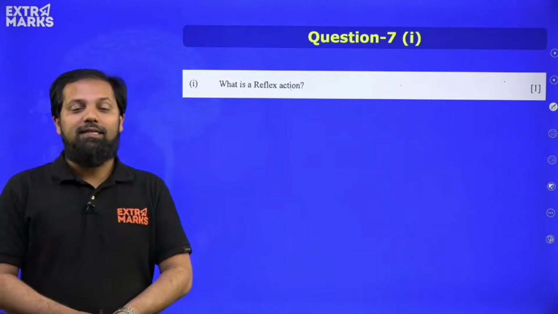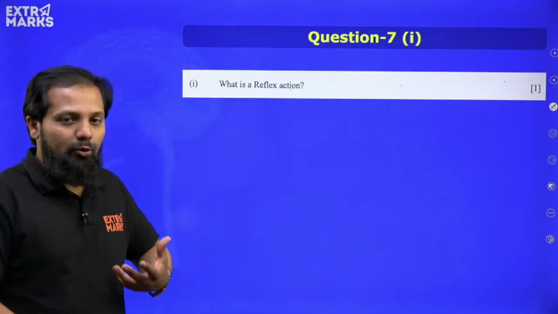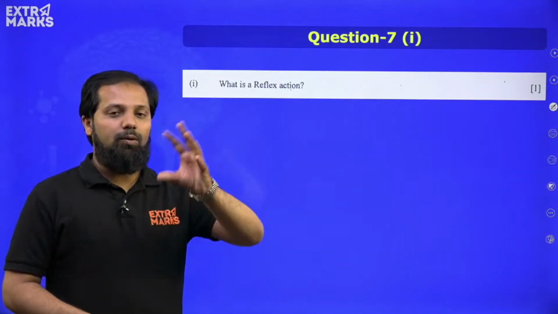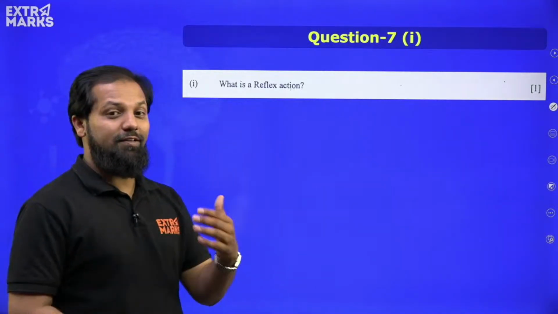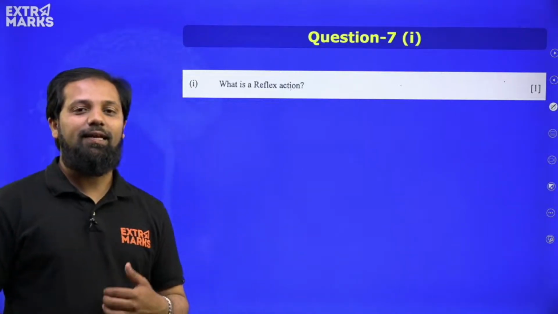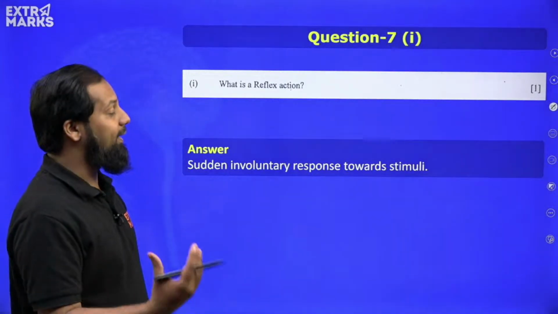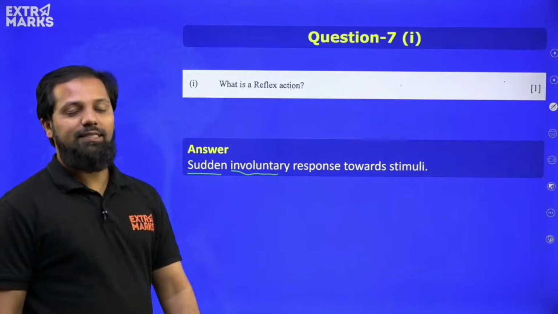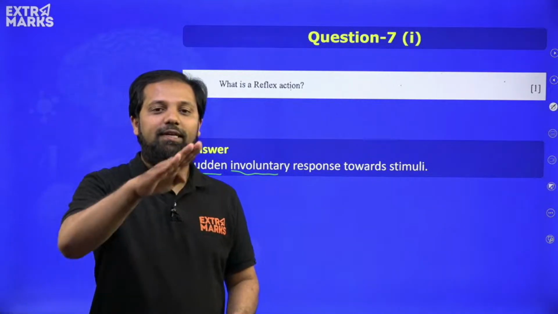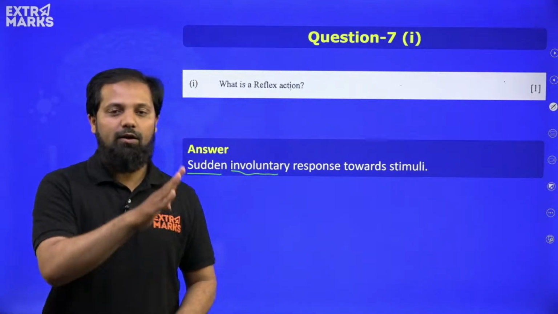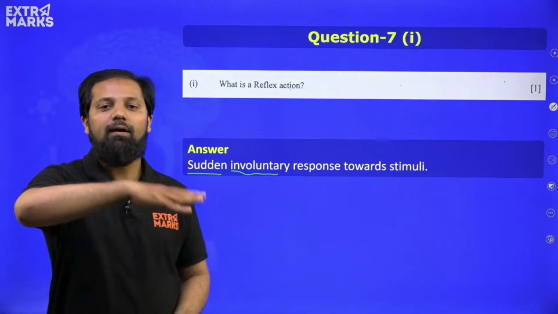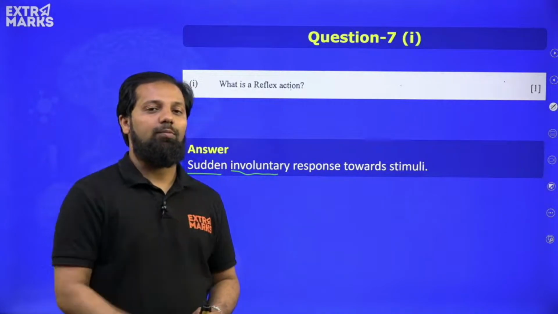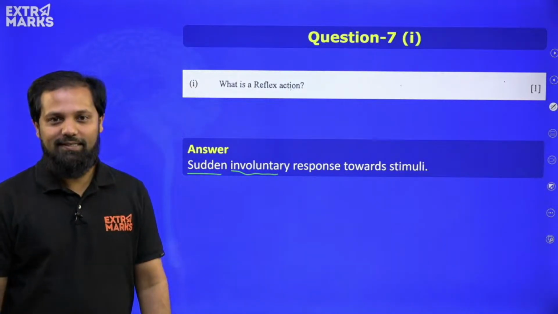Moving ahead, what is a reflex action? A question related to the spinal cord, right? And again, multiple times we have discussed the statement. There is one more topic related to it that we have discussed called reflex arc. So, reflex action is basically an autonomous action that happens very instantly. A sudden involuntary response towards stimuli. For example, if a person touches a hot object like a hot pan, immediately we remove our hand. This immediate removal of the hand on touching the hot object is an example of reflex action, right?